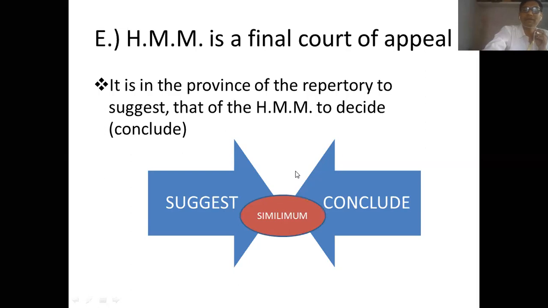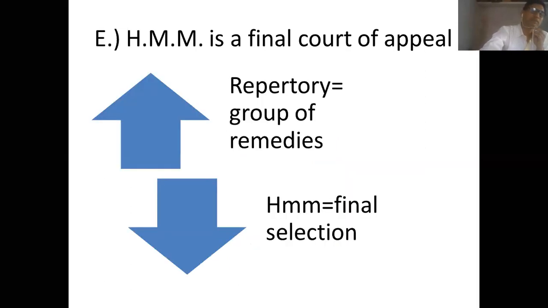Now, how is this further achieved when we use homeopathic materia medica and repertory for the purpose of finding the simillimum? Repertory will always give us a group of remedies depending upon the objective similarity in terms of gradations.